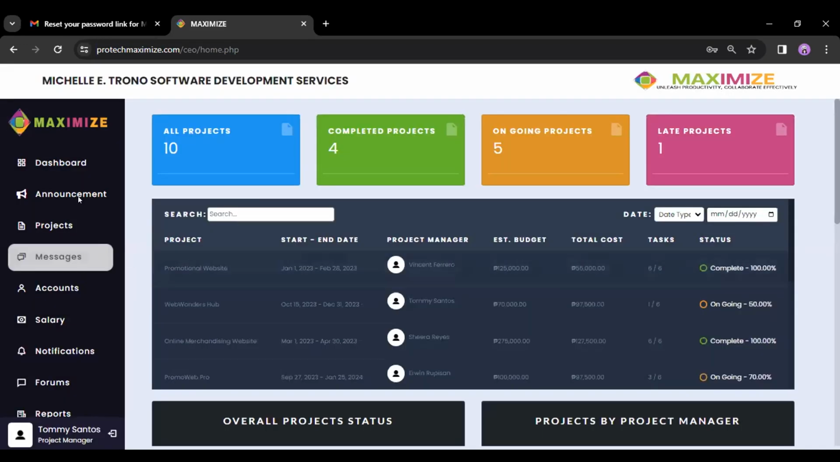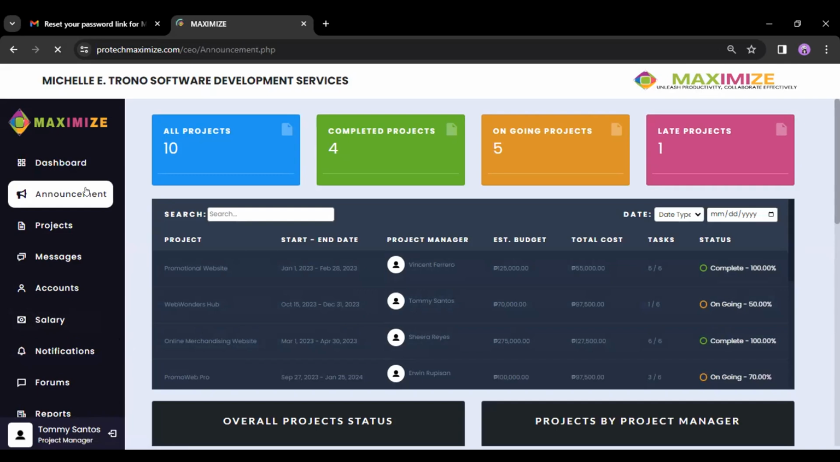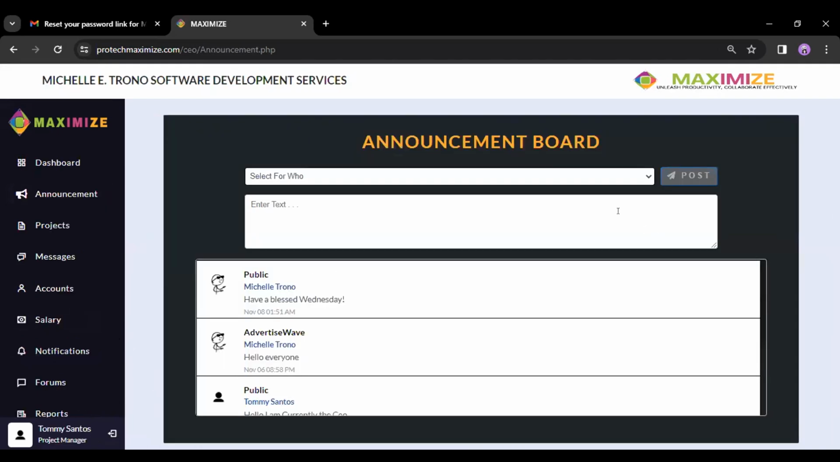So here, what you can see, we have the same modules or features on the sidebar. It's the same as the CEO. And if we try to announce something here, make an announcement and make it public. So let's say hi, just add here hi, then post it. Then let's go back again to our CEO part.